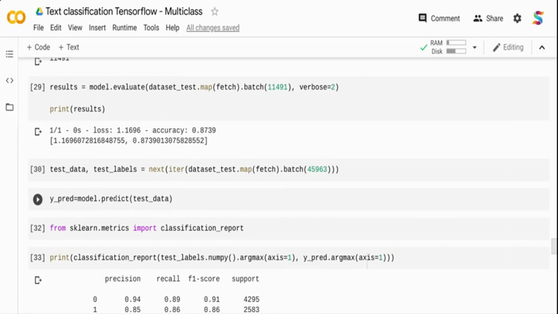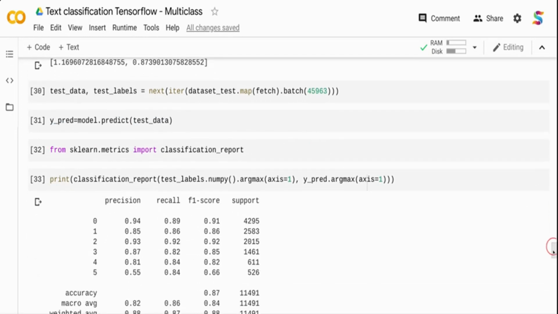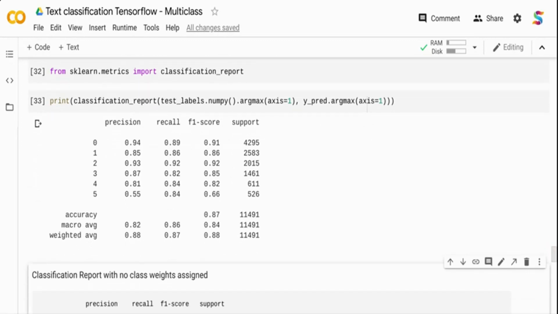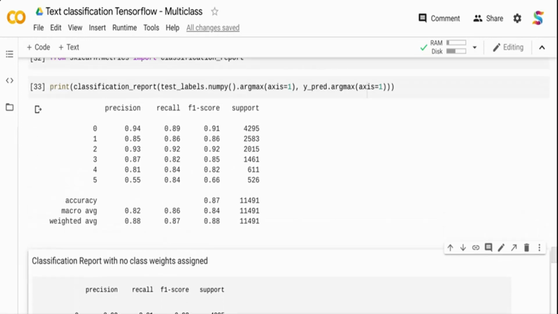And then I'm calling my model.predict, and it will go over the test data, and I'll get a Y predicted value. Now I have the Y predicted value, and my Y actual value is already there. I am calling the sklearn metrics classification report, and then I am printing the classification report. I am passing my test label.numpy, that is my actual label, and I'm passing my predicted label on top. I'm using argmax because I'm using a one-hot encoded value, so I need to get the maximum prediction out of the list. So that's why I'm using argmax over here.